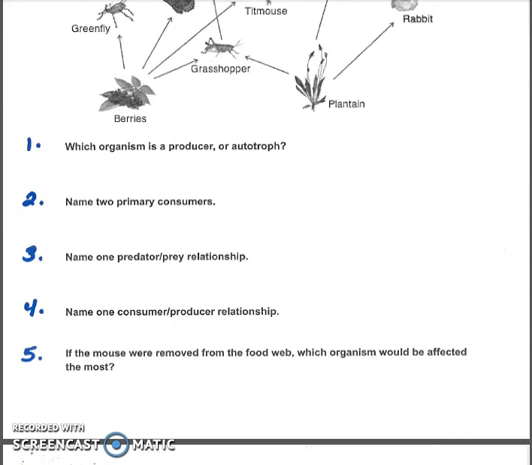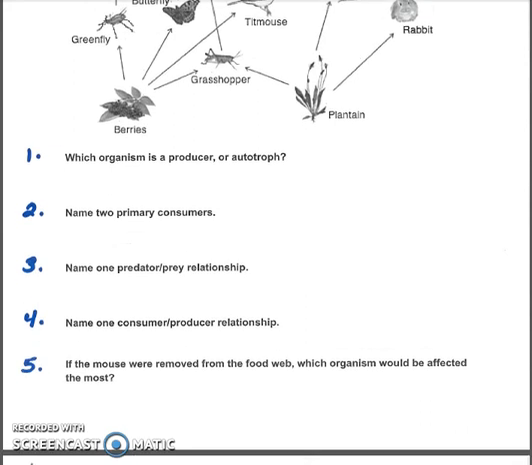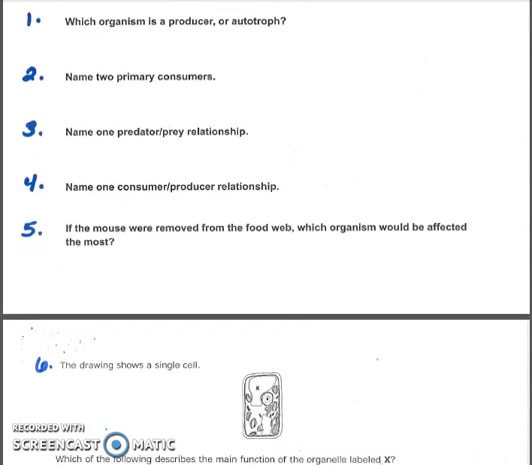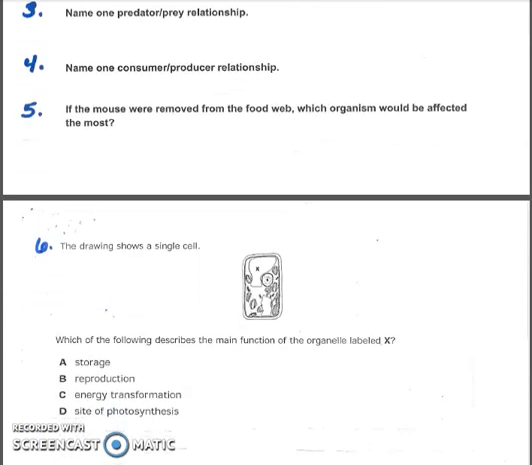Number 5. If the mouse were removed from the food web, which organism would be affected the most? Number 6. The drawing shows a single cell. Which of the following describes the main function of the organelle labeled X? A. Storage. B. Reproduction. C. Energy transformation. Or D. Site of photosynthesis.